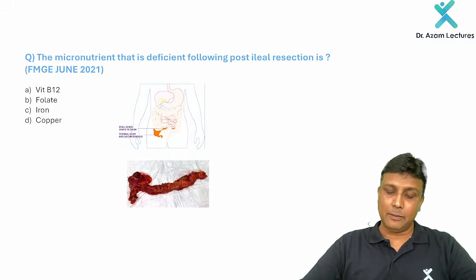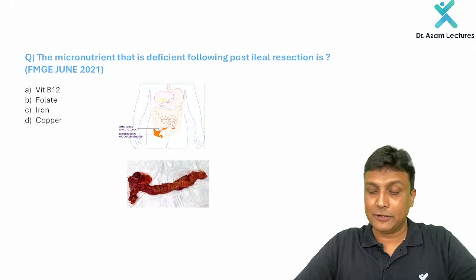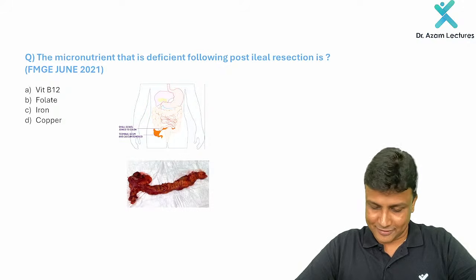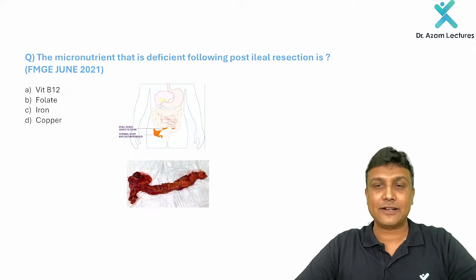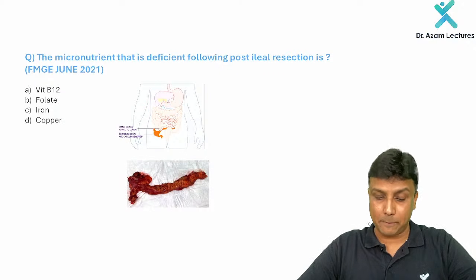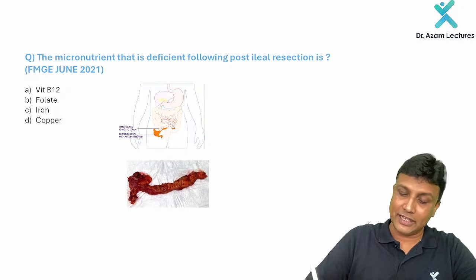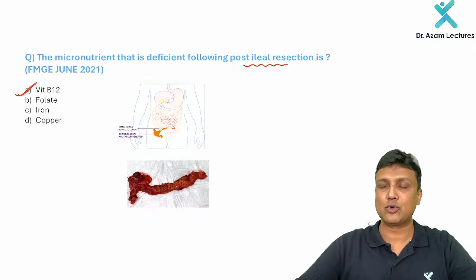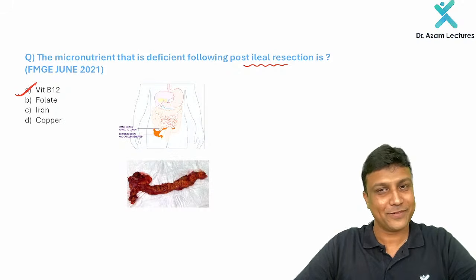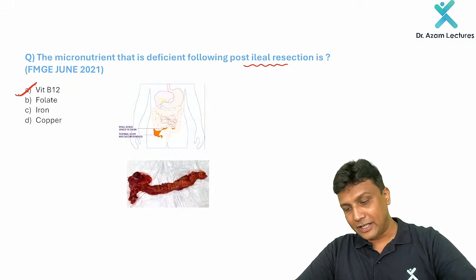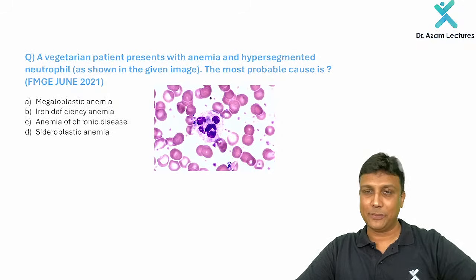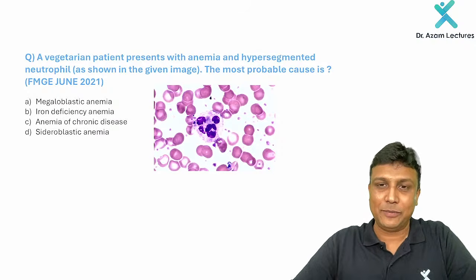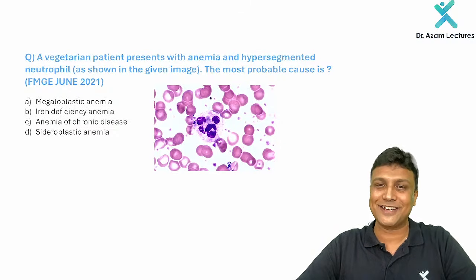Next one, a micronutrient that is deficient following the post-ileal resection. The terminal ileum is responsible for absorption of vitamin B12. If you have done the ileal resection, then absorption of vitamin B12 will be compromised. And if vitamin B12 is not absorbed, deficiency of vitamin B12 will lead to megaloblastic anemia.